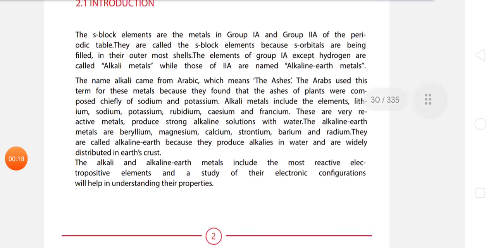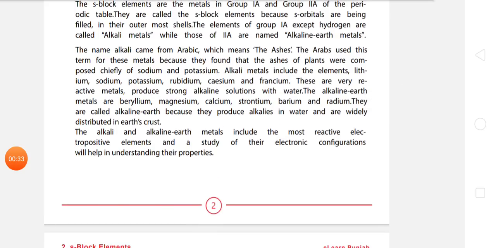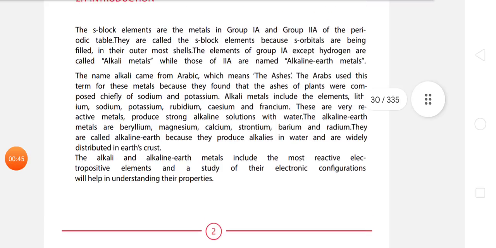The elements of group 1A, except hydrogen, are called alkali metals, while all those of group 2A are named as alkaline earth metals. The name alkali metal came from Arabic, which means the ashes. The Arabs used this term for these metals because they found that ashes of plants were composed chiefly of sodium and potassium. Alkali metals include the elements lithium, sodium, potassium, rubidium, cesium, and francium.